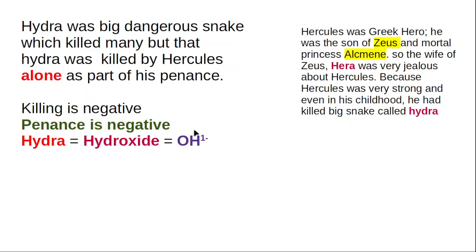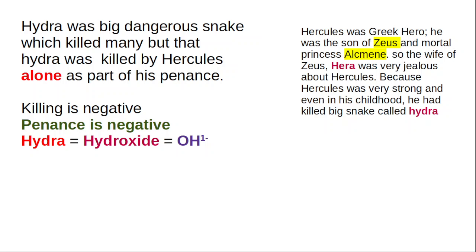Next, hydroxide. The hydroxide formula is OH 1 minus. IDE means it carries a negative sign. There was a Greek hero called Hercules in Greek mythology. Mythology means Puranas. Like in our Indian epics, in Ramayana the great hero was Hanuman, in Mahabharata the great hero was Bhima, in Greek mythology the great hero was Hercules.